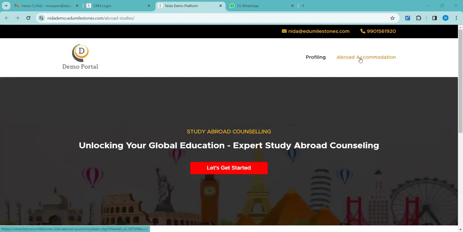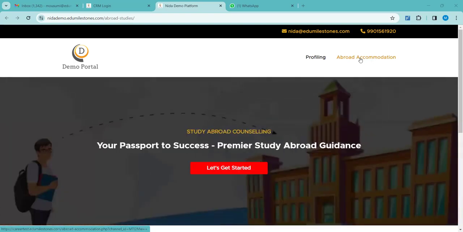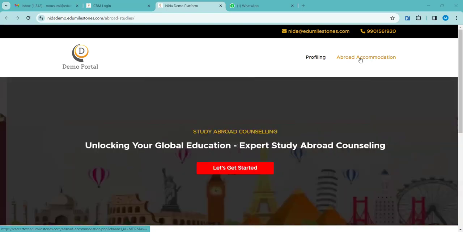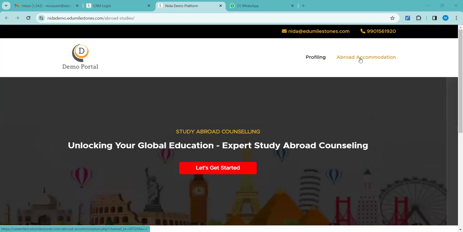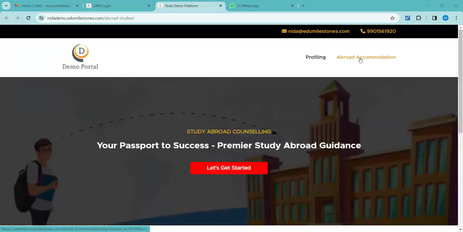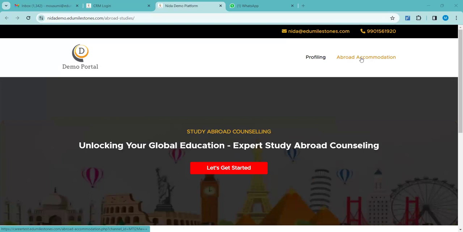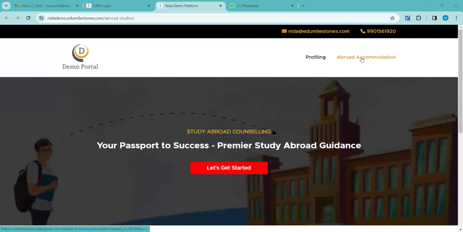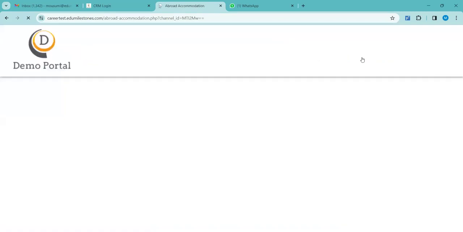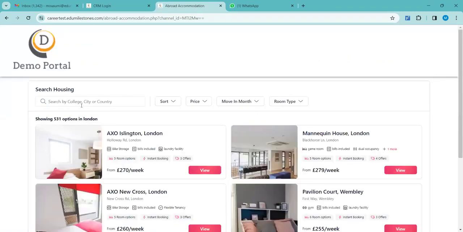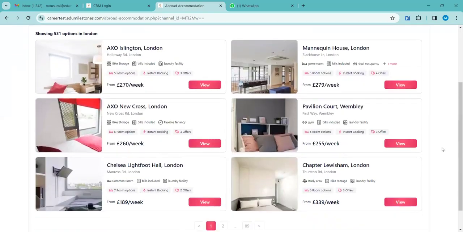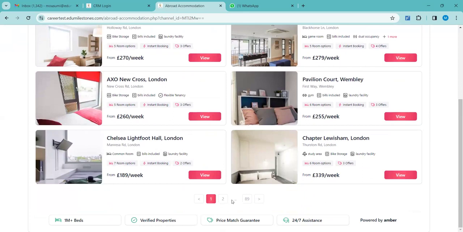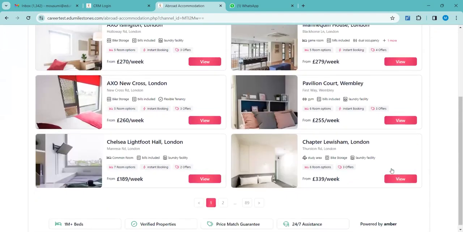Next, here you can see abroad accommodation, right? As you are already acquainted with the fact that we also assist with accommodation. If the student needs accommodation assistance, they can go directly to this abroad accommodation link. Here they can sort country-wise and city-wise. There are different filters and they can check for options available here. There are more than 89 pages, and they can check as per their convenience.